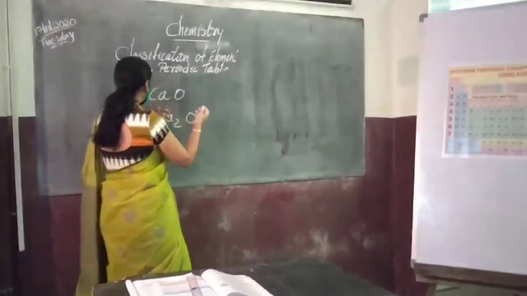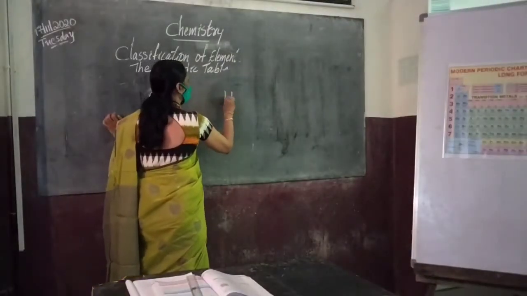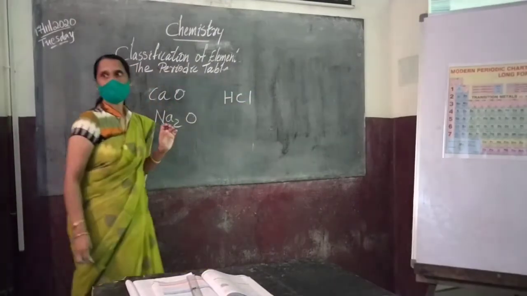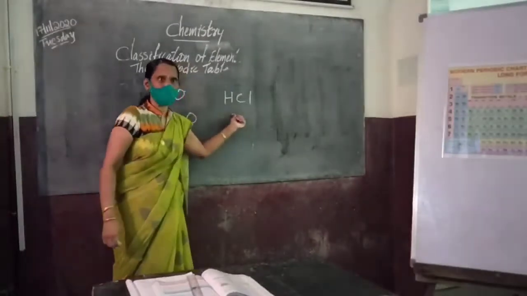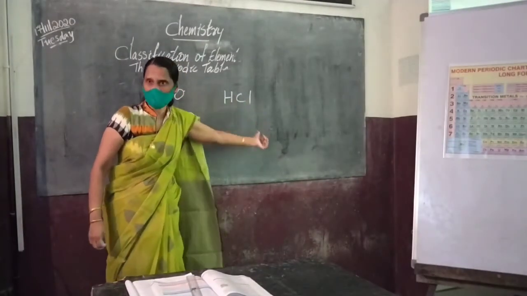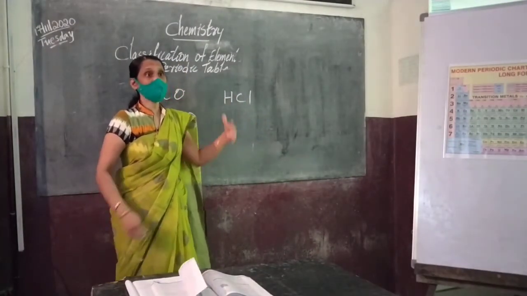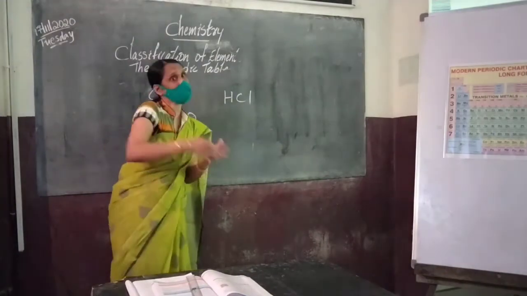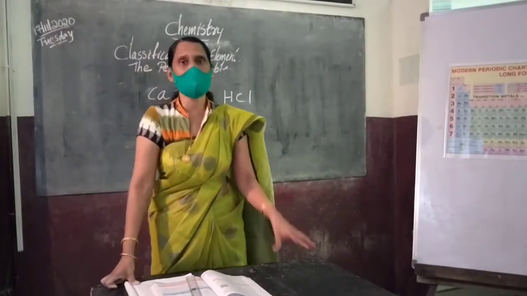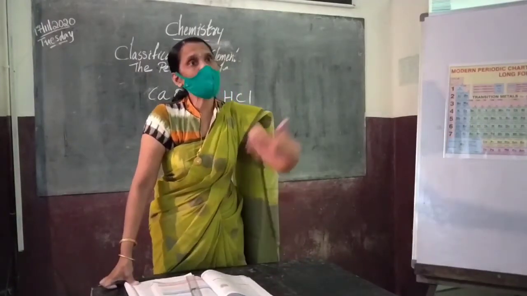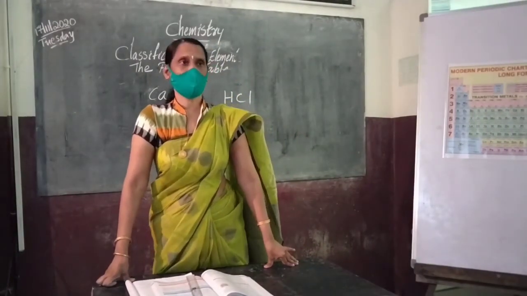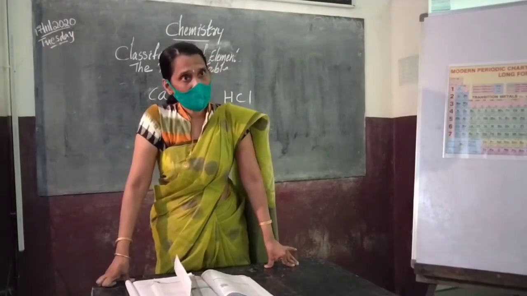Like that with hydrogen, HCl. How many hydrogen is chlorine added to? 1. So what is its valency? 1. With hydrogen, it is the number of hydrogen atoms joined. But with oxygen, double the number of oxygen atoms is taken as its valency.